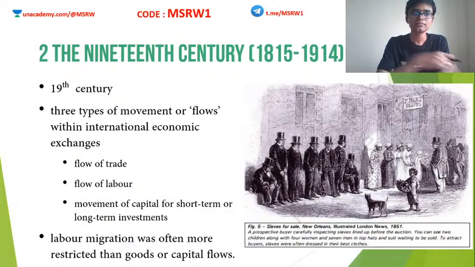So in the 19th century, what happened? What happened was that three predominant kinds of flows were there. What are these flows? One, flow of trade.